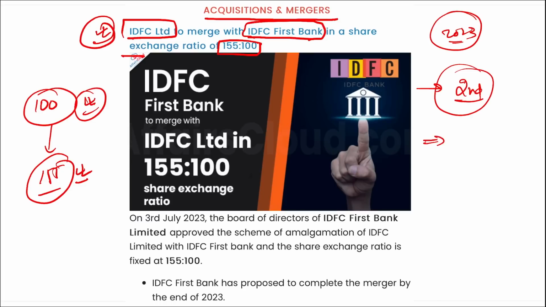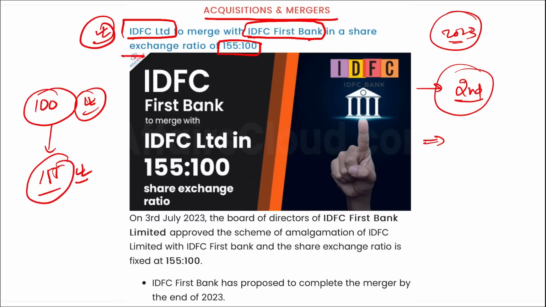Then there are certain outcomes of the merger. This merger will lead to simplification of the corporate structure of IDFC FHCL, IDFC Limited and IDFC First Bank by consolidating them into a single entity, and will help streamline the regulatory compliances of the previous entities.